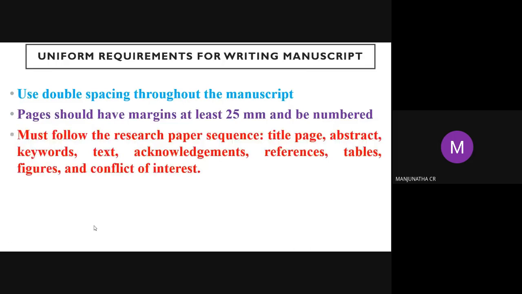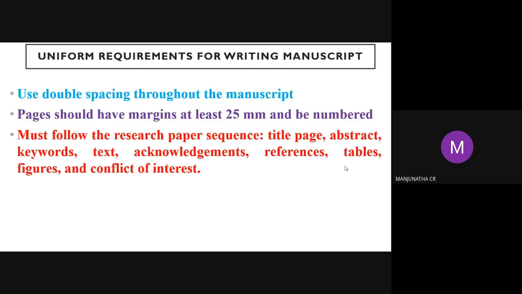Next, must follow the research paper sequence. This sequence is very, very important. Title page first. Next one is abstract. Next one is keywords. Keywords are required, the important keywords which will strengthen your paper. Only 5 to 6, don't put more than 5 to 6 keywords. Text, you can write the text. What I already discussed, it may be discussion, results, methods, all those things. Acknowledgements after the text, then references, tables after references.